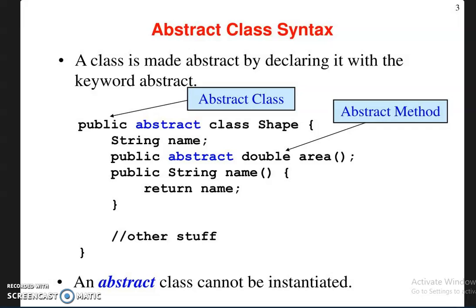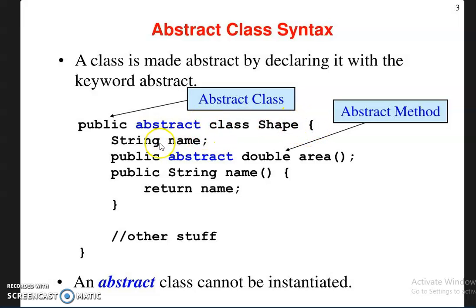This is the syntax of the abstract class. A class is made abstract by declaring it with the keyword abstract. Here the class name is Shape. This is the keyword class. This is the keyword abstract. When you give this class the abstract specifier, this class cannot be instantiated. That means you cannot create an object for this class Shape. So this is an abstract class.